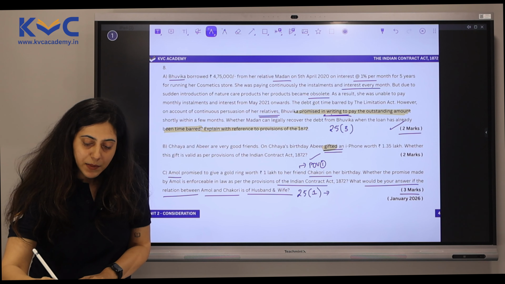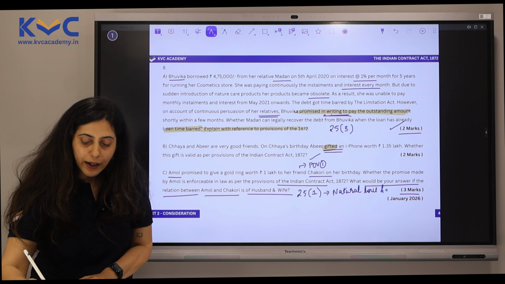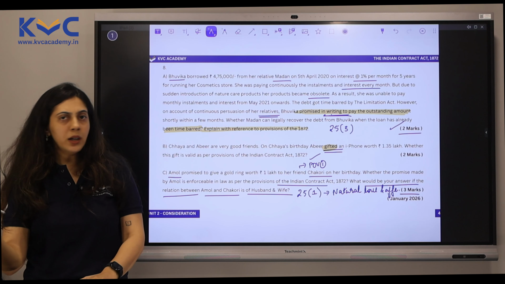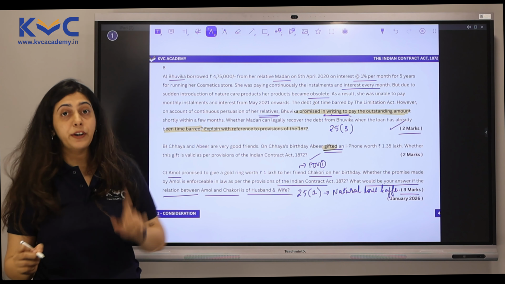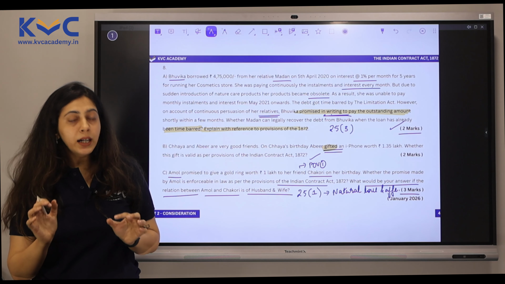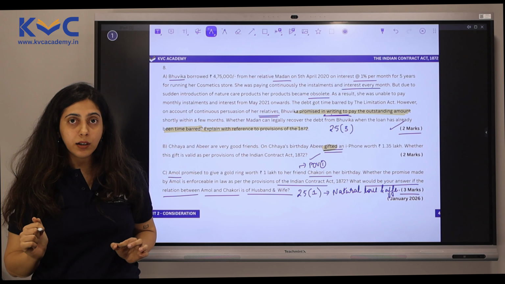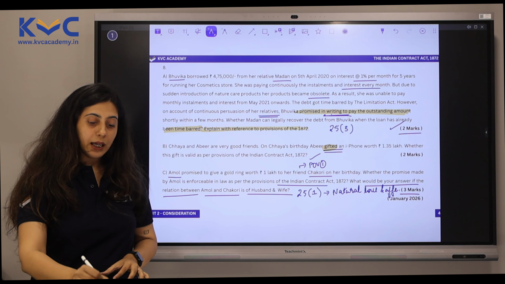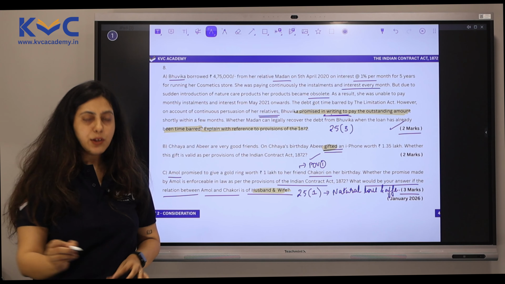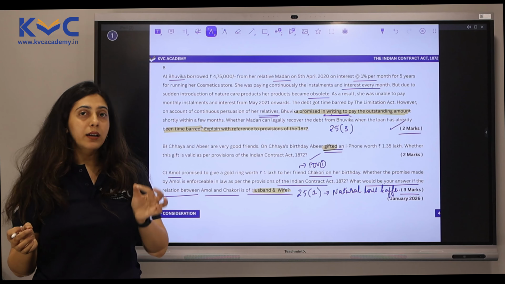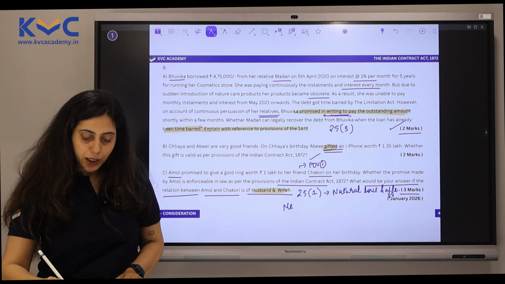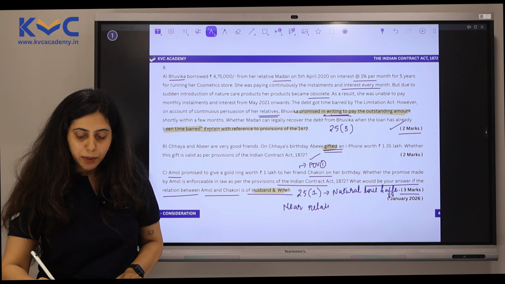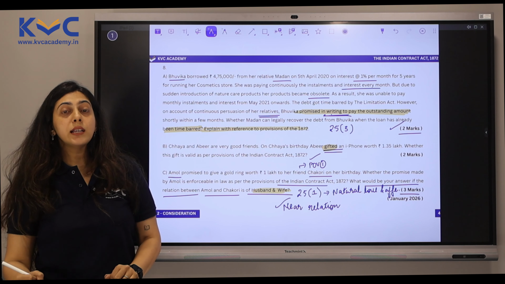Absolutely not. Section 25, subsection 1 talks about natural love and affection. And friendship, though quite solid, does not fit into this category. So, is the promise valid from the friendship point of view? No, it is not valid because consideration does not exist here. But from the second point of view, where they are husband and wife. In case of husband and wife, is there natural love and affection? Yes, they are of near relation. Yes, one of the conditions was that there should be near relation between the parties. So there is near relation.